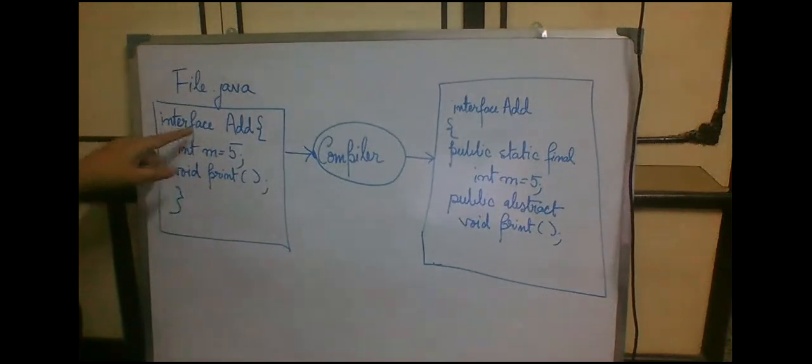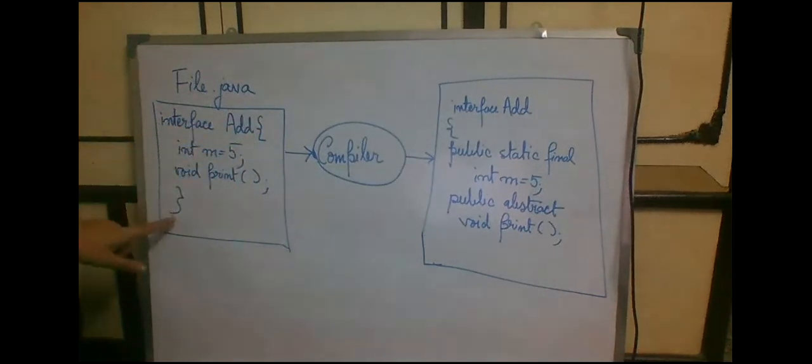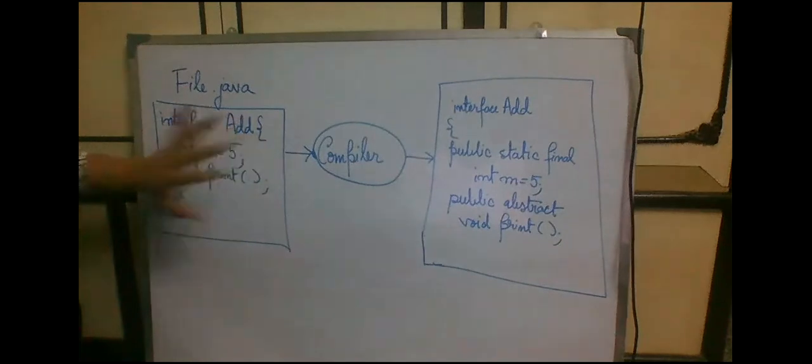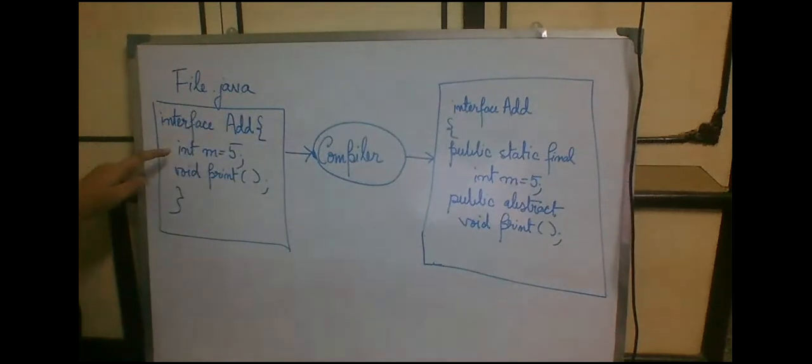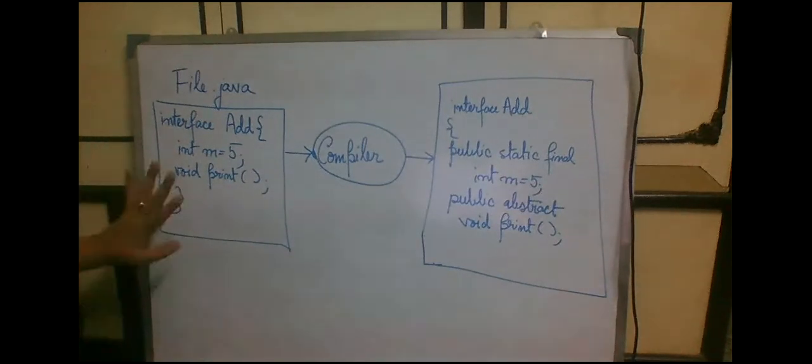What we have written: interface add is the name of the interface. The bracket is opening here and closing here, so this is the scope of the interface. Next, inside the scope, what we have? An integer type variable named m, which is having the value 5, and we have a method print which is of return type void. Simple.